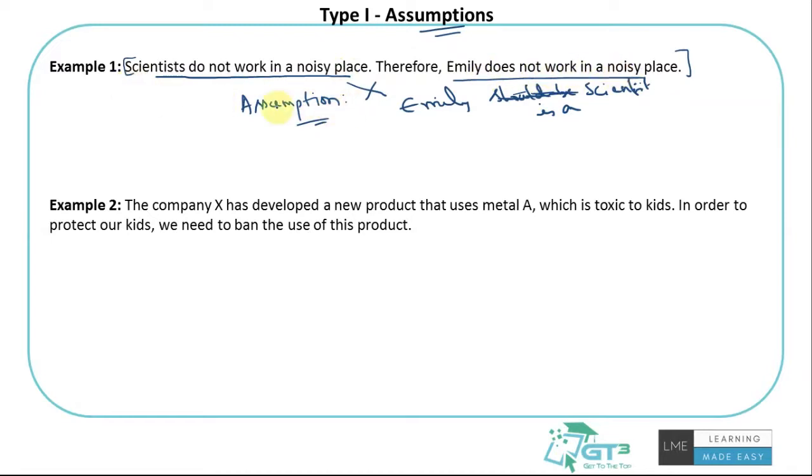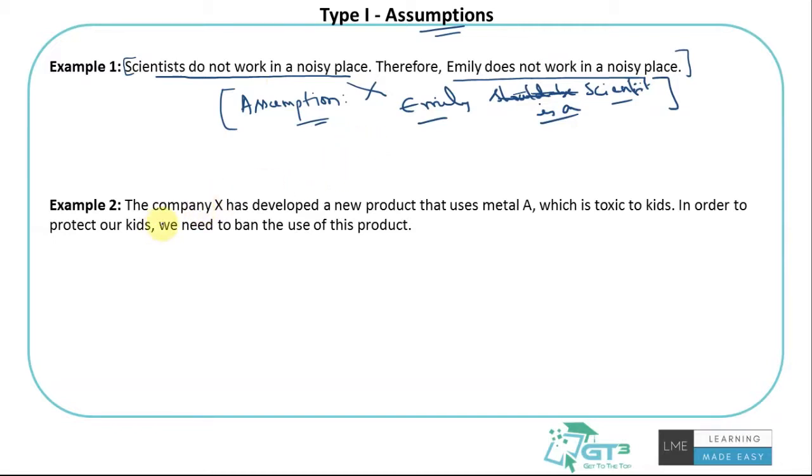So the author is not explicitly giving this, but this is an assumption that the author had taken for granted when he made the statement that Emily does not work in a noisy place. Again, there is no limit to the assumptions, but this is the biggest assumption I can think of from just this piece of information. You can go in different directions to come up with different assumptions, but at the end of the day, it depends on the options you read, and you pick the relevant option.